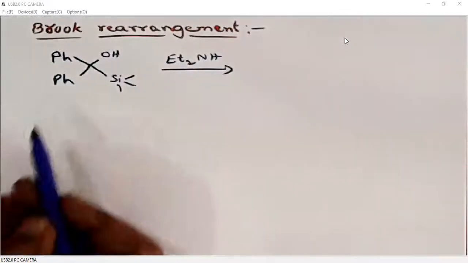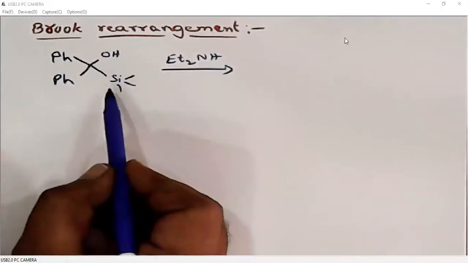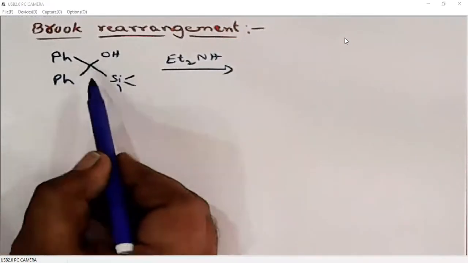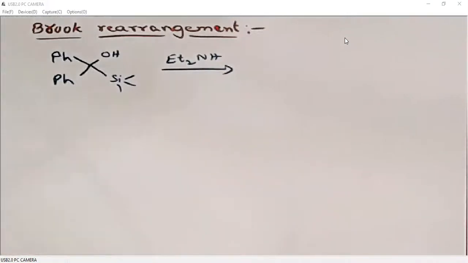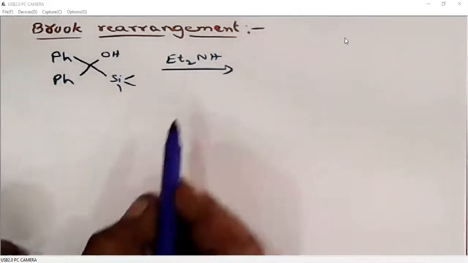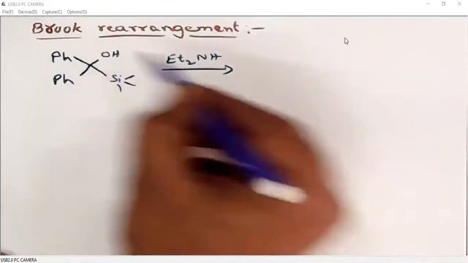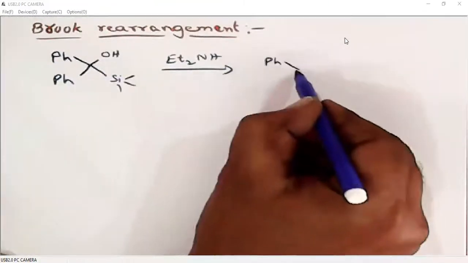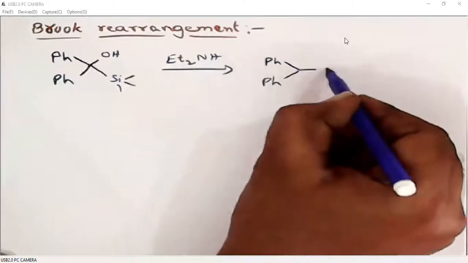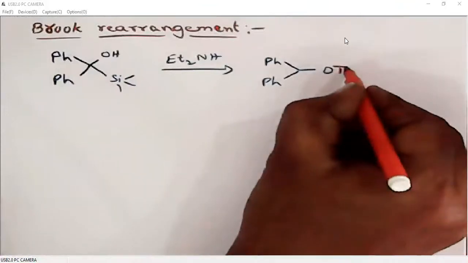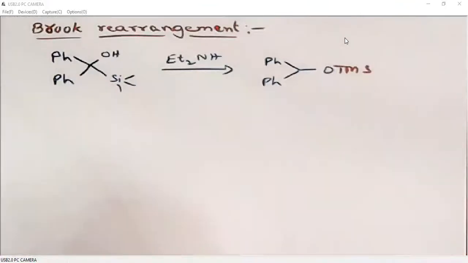When we have alcohol and silicon in the same functional group, probably on the same carbon or alpha to each other or beta to each other, and when we treat it with a base, what will happen? This silicon group will be transferred to the oxygen group. This is TMS group, so TMS will be transferred to oxygen. This is what is called Brook rearrangement.